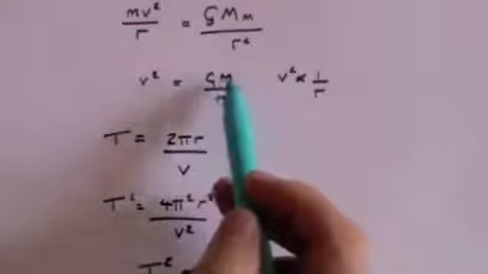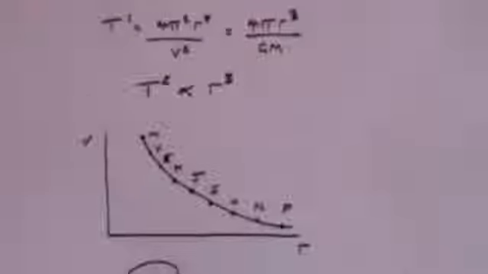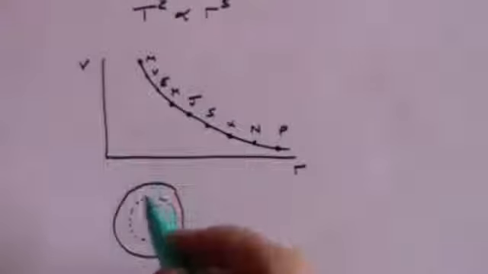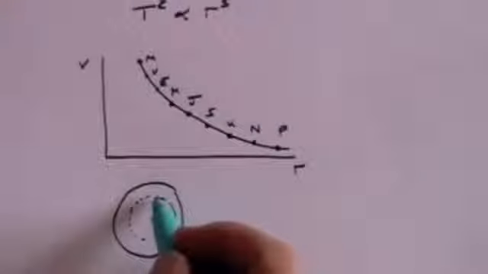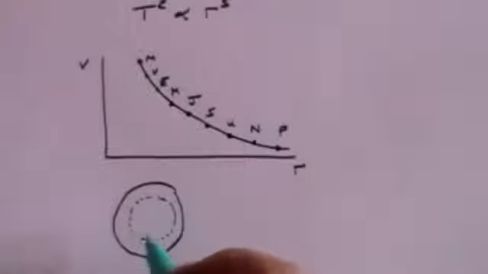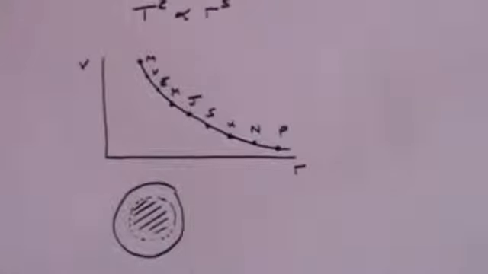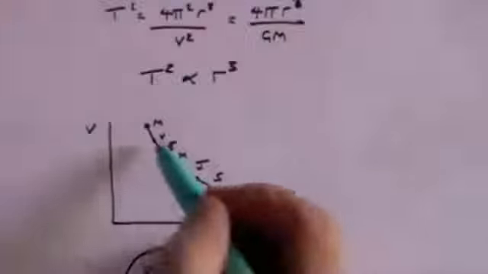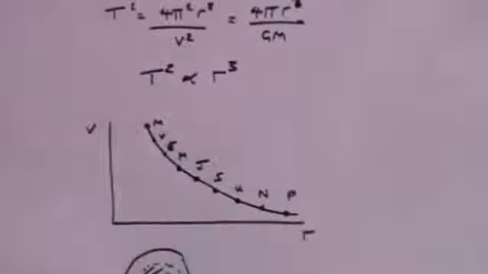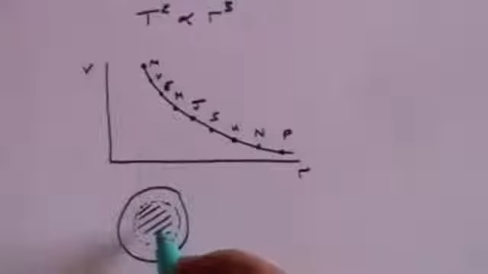G doesn't change, but the mass does, because, as we've seen from previous experiments, the only mass that will be relevant for a planet orbiting inside the Sun, I repeat, it's a thought experiment, is the mass enclosed within the orbit. All the mass outside the orbit actually cancels out. And so you've got a smaller mass. And so once you get inside the Sun, this picture does not continue. It doesn't continue going up. Indeed, if the orbit were exactly at the centre of the Sun, the velocity would be zero.